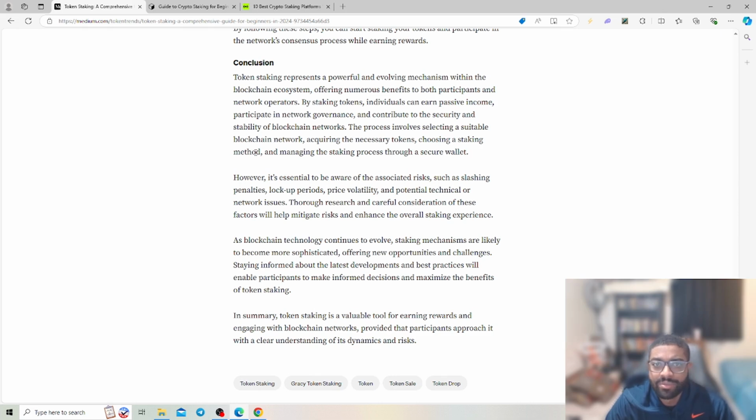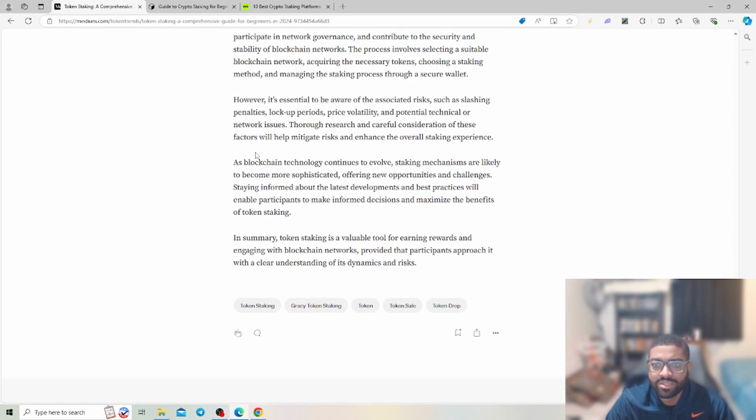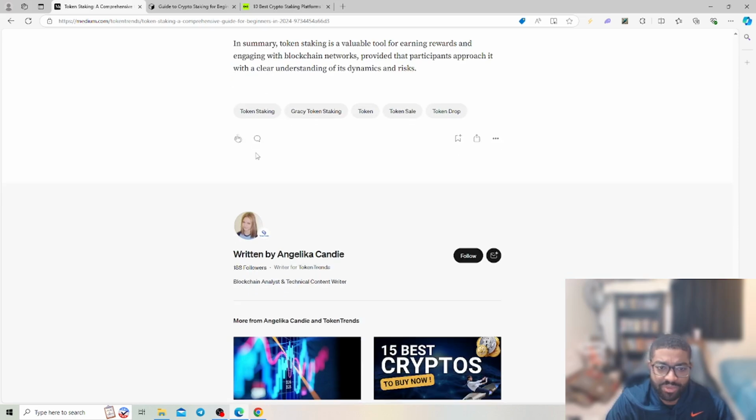Conclusion: token staking represents a powerful and evolving mechanism within the blockchain ecosystem, offering numerous benefits to participants and network operations. By staking tokens, individuals can earn passive income, participate in network governance, and contribute to the security and stability of blockchain networks. However, it's essential to be aware of the associated risks such as slashing penalties, lockup periods, price volatility, and potential technical or network issues. Thorough research and careful consideration of these factors will help mitigate risk and enhance the overall staking experience.